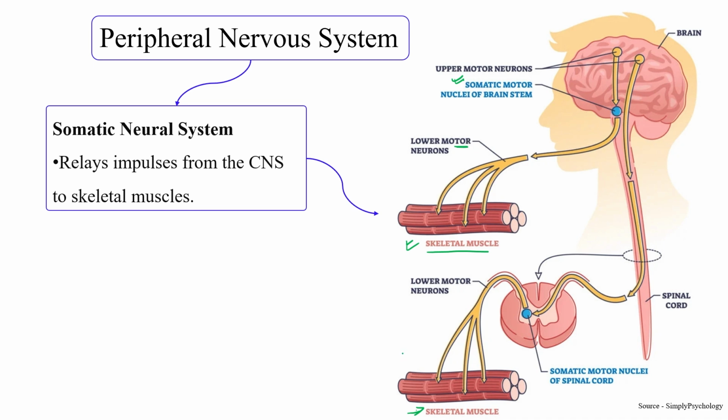And similarly, directly or via the spinal cord, somatic motor neuron or spinal cord through skeletal muscle. Okay, so this is how they actually transmit their impulse from the central nervous system to the skeletal muscle side.